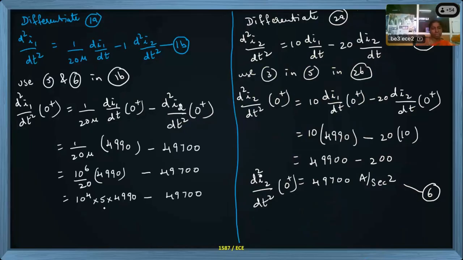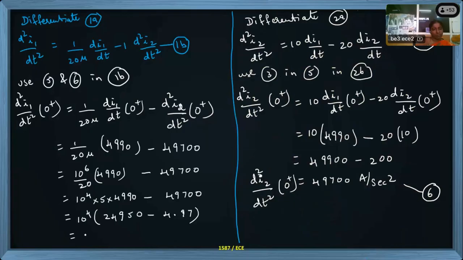This is a bigger value. If I take 10 power 4 common in both of these, this becomes 0.499 minus 4.97.